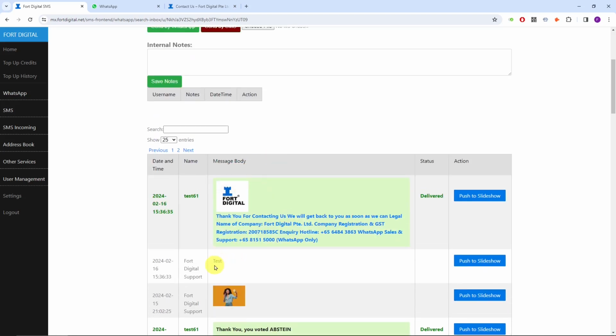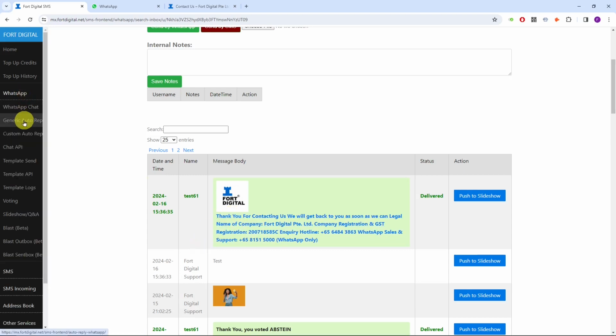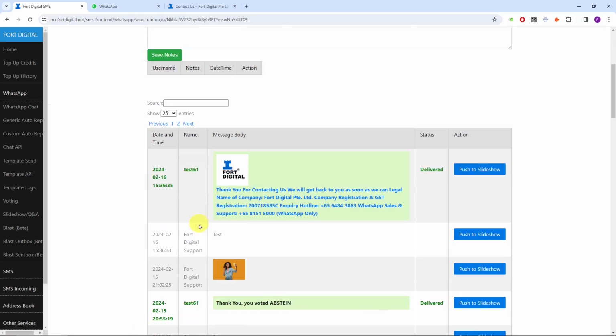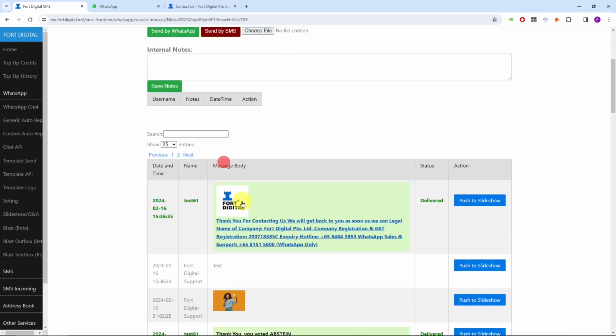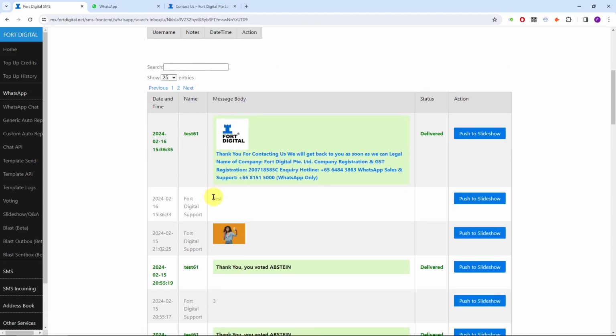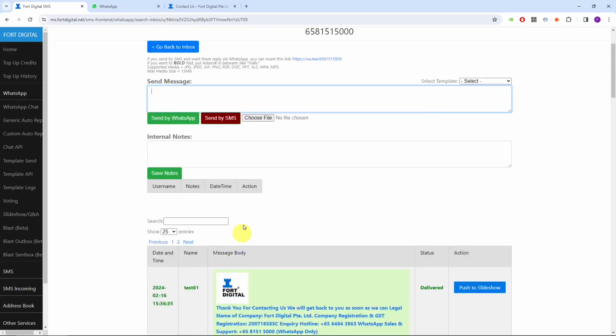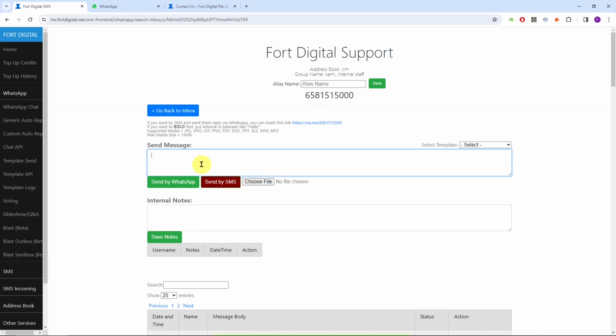So this person WhatsApped in "test" and they got the auto reply of the day. This is the auto reply, you can set it here. Now from here, once somebody WhatsApps to you like this, you can start to chat with them. You can reply anything you want from this portal within 24 hours. As long as it is within 24 hours from the last incoming WhatsApp, you can chat with them. For example, I'm going to reply, "How can we help?"